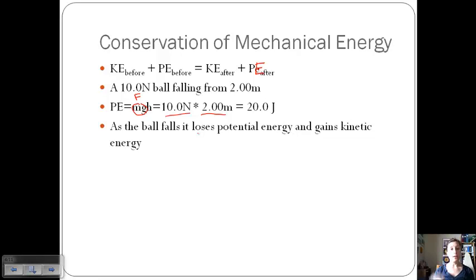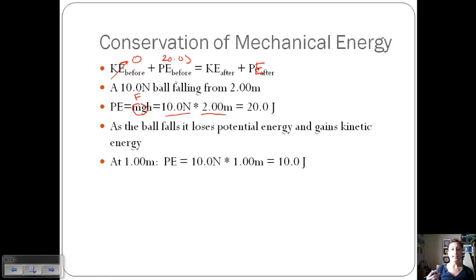As the ball falls from the 2 meters, it's losing potential energy, but it's gaining kinetic energy, because remember, the total energy has to be conserved. So if it loses some potential, then it's gaining some kinetic. We talk about initial kinetic energy. If I'm just holding the object at 2 meters, it's not moving, and so its initial kinetic energy would be 0. And so the overall initial energy of the system would just be my potential energy, which is my 20 joules.